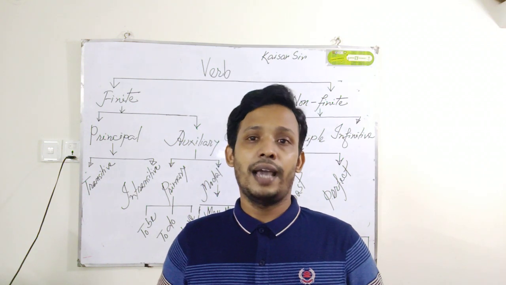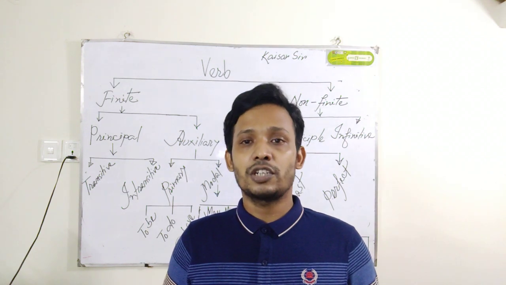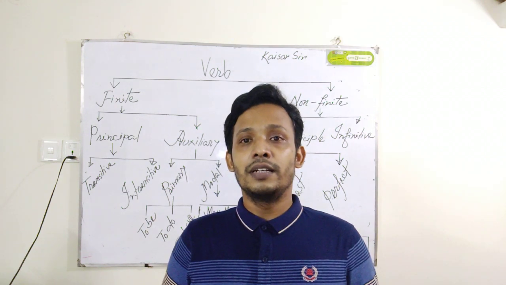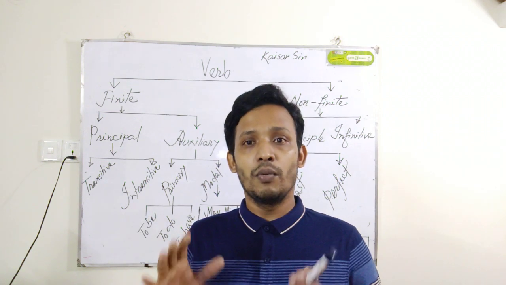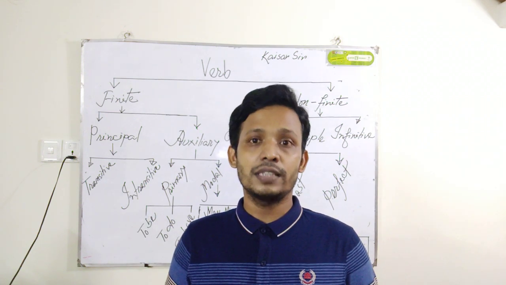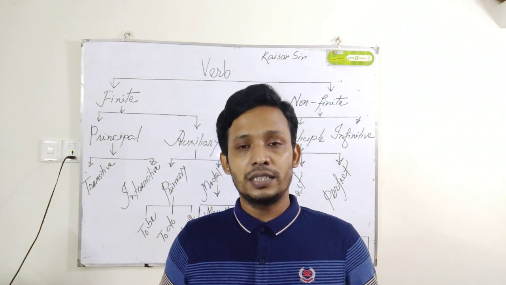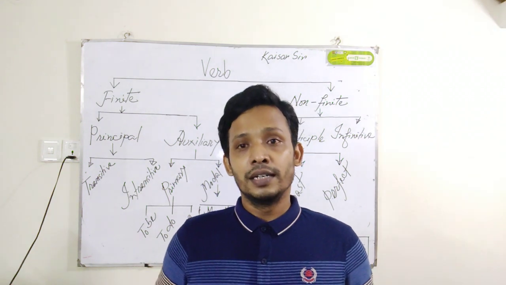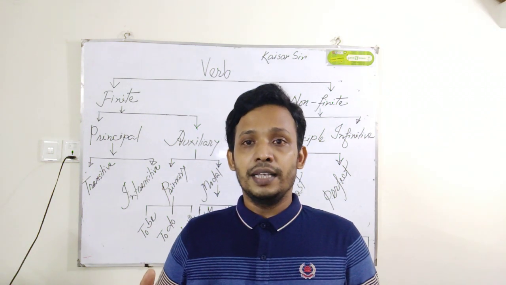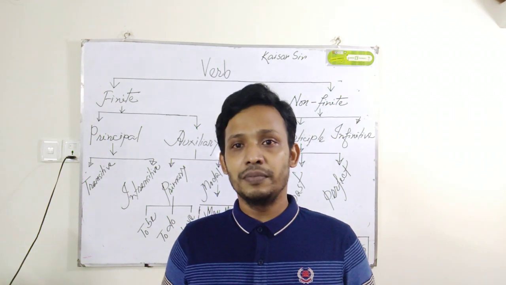Action of what? Action of noun, action of subject, action of any person. And whenever we indicate that action, we use a word that is known as verb. In Bengali, we know that it is kriya, that means karma or kriya. So obviously verb has its classification. There are different types of verbs.